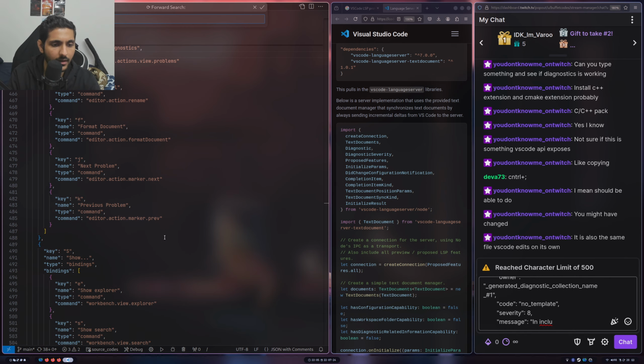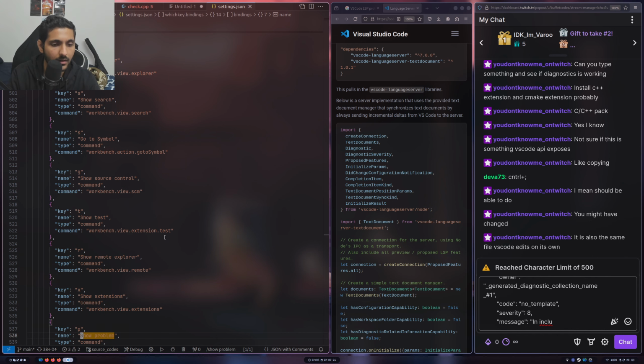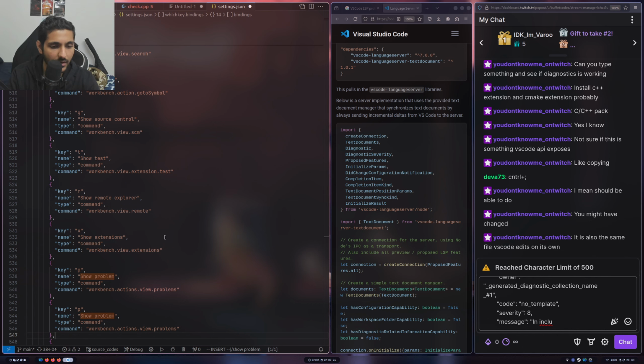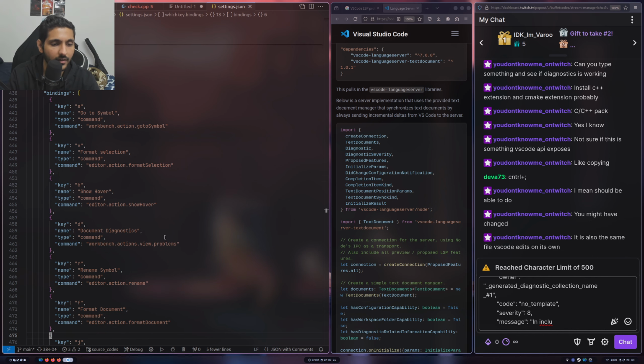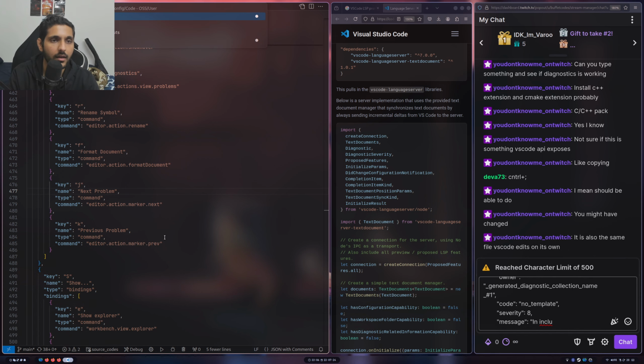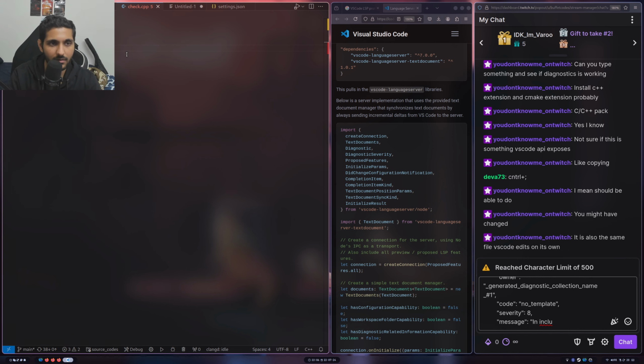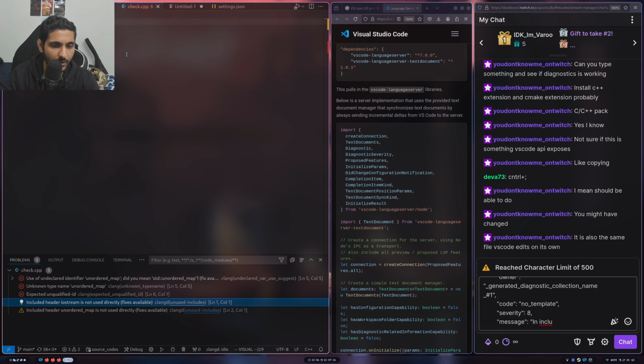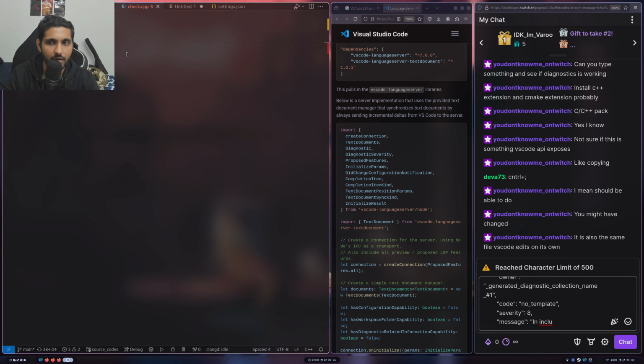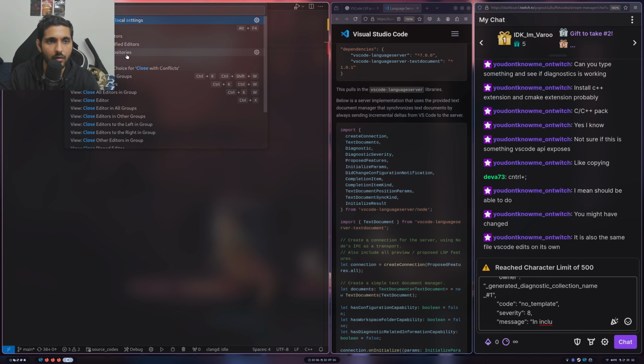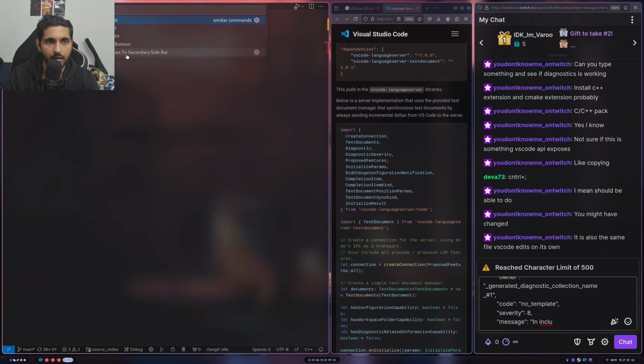Show problem is, it's here. Workbench.actions.view.problems. It's there, but it's not related to LSP, is it? So this is Shift S. Oh, okay. I don't mind for now, but I would ideally change it to the LSP one because it's, there you go, right? So we are able to do this, and when I do this, I want it to be toggled. So close, focus into panel. Okay, so we have solved it.